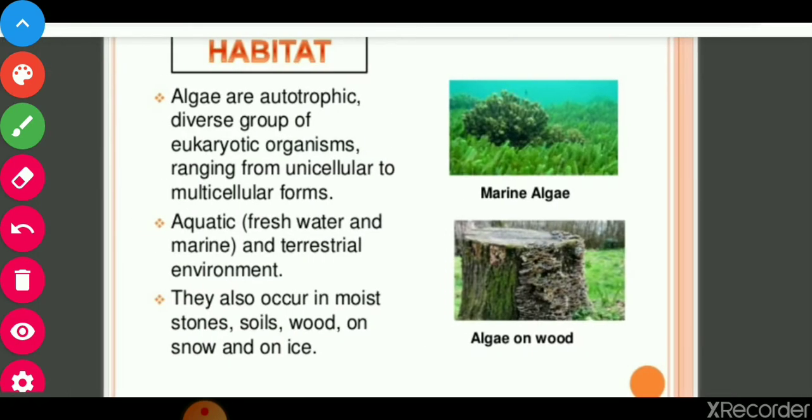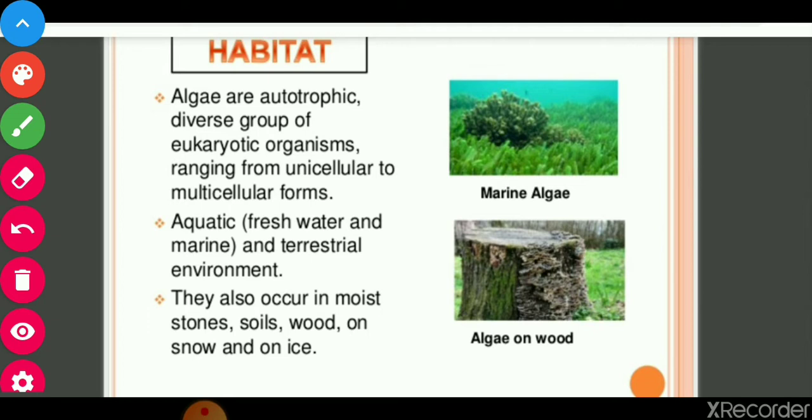Now here you will see the habitat. Habitat means the place where the algae are found. They are found in marine habitat, on wood, and on moist surfaces. Mostly they are aquatic plants, found in fresh water and in sea water.